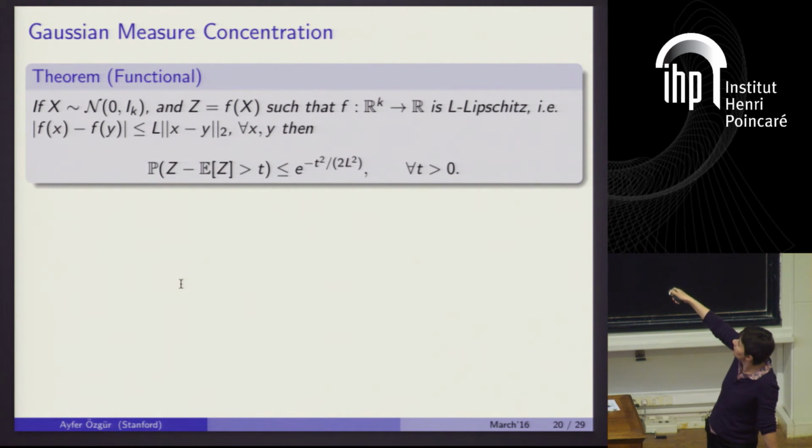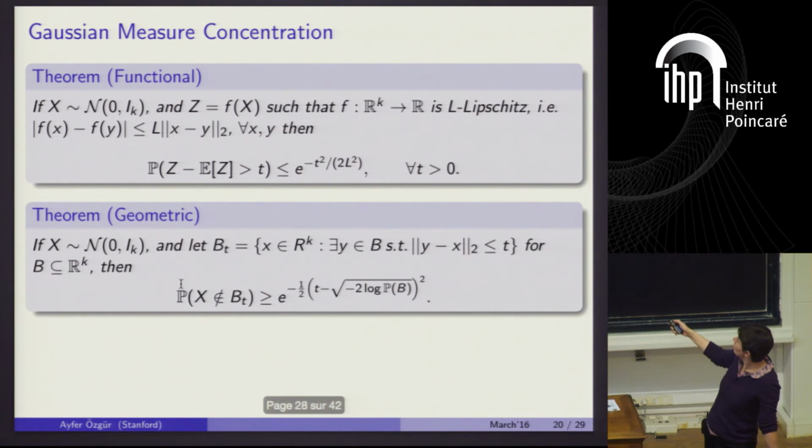If you have X, which is a standard Gaussian random vector of dimension k, and Z is a function of X and f is Lipschitz, then you can say that Z will concentrate around its mean exponentially fast, okay? Although this theorem looks completely different from this one, they are more or less capturing the same thing, and this would be the geometric picture behind measure concentration, okay?